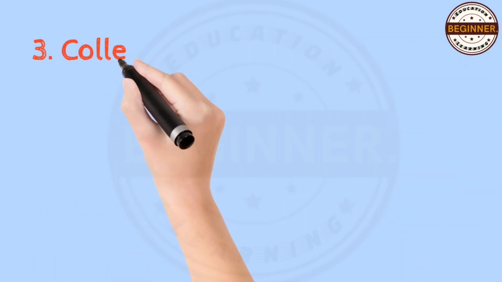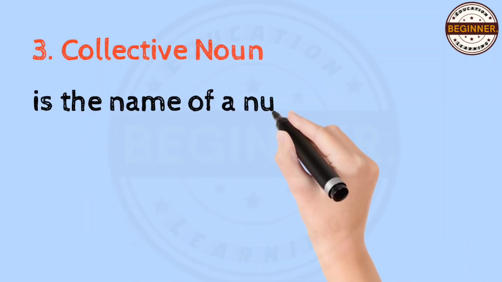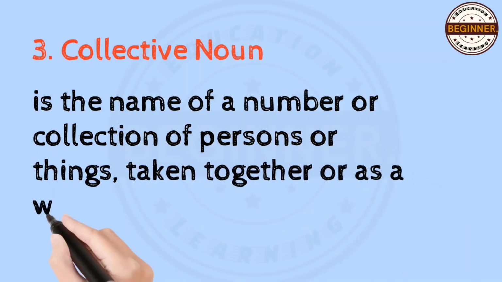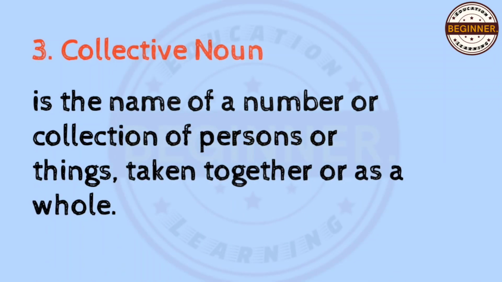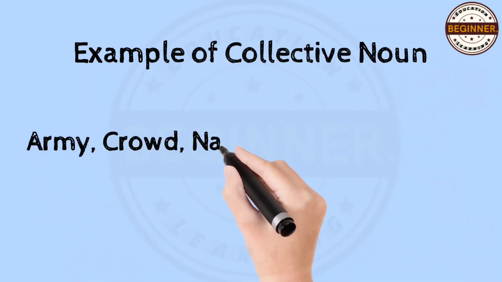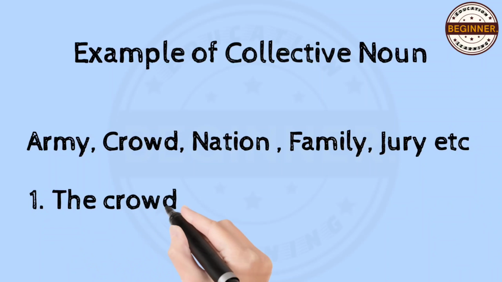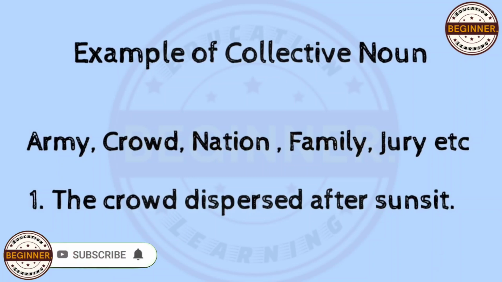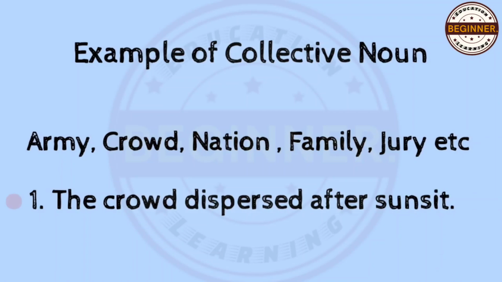Number 3, collective noun. What is collective noun? Collective noun is the name of a number or collection of persons or things taken together and as a whole. Examples of collective nouns are army, crowd, family, nation, jury. Let's use a collective noun in a sentence. The crowd dispersed after sunset.